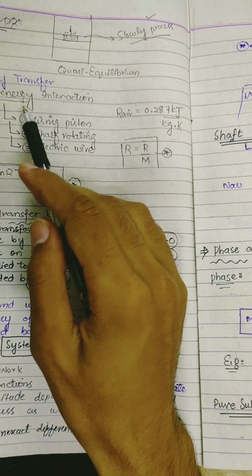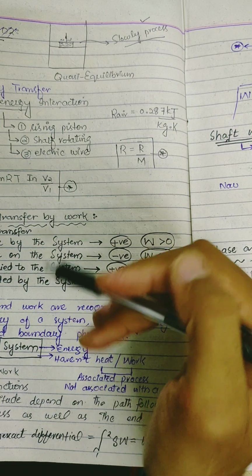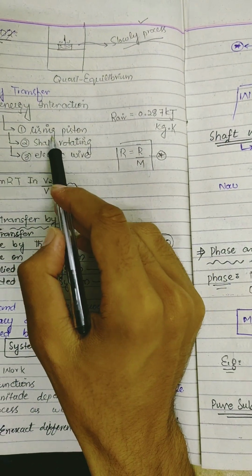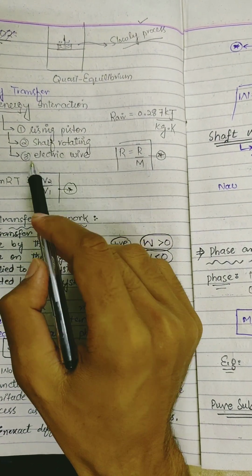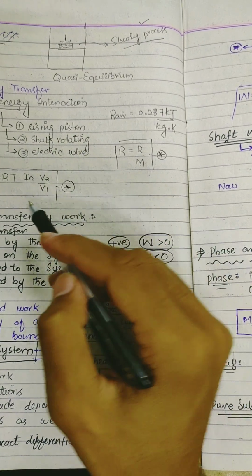Work energy transfer, work energy interaction. There are three ways in which work energy interaction occurs. The first one is a rising piston, the second is a shaft rotating, and the third is an electric wire in a system.